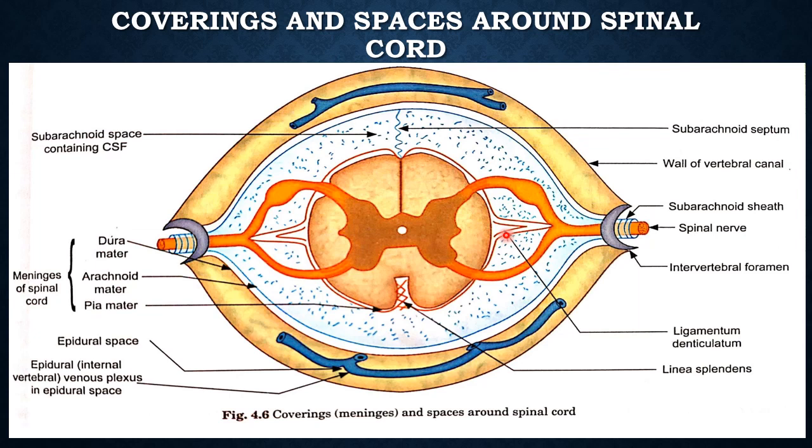The first pair is situated above the margin of the foramen magnum, and the last pair is longer and oblique. It is attached at the level of the conus medullaris and descends obliquely downward and laterally between the 12th thoracic and first lumbar nerves. You will see the ligamentum denticulatum in the next slide.